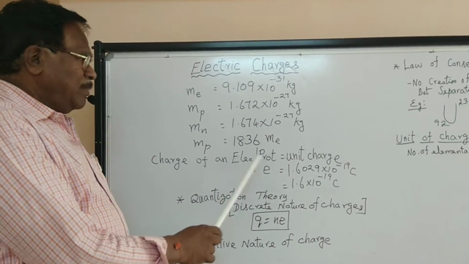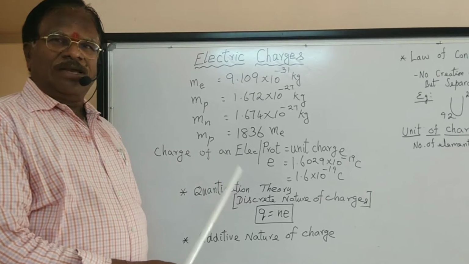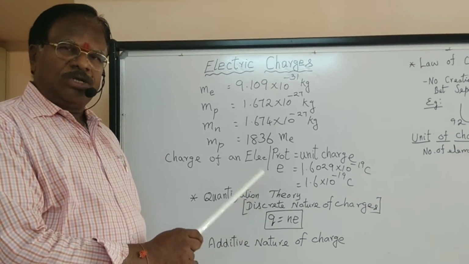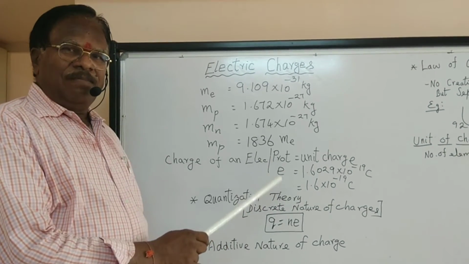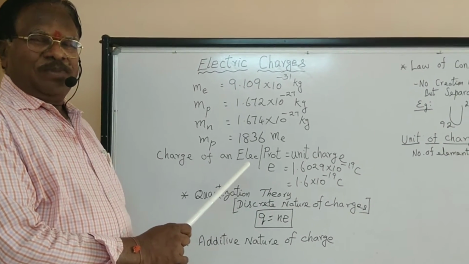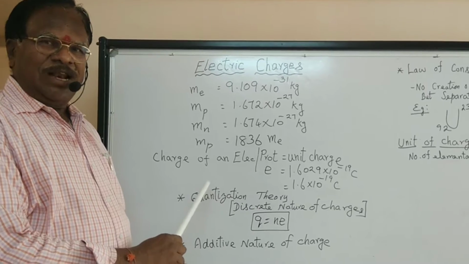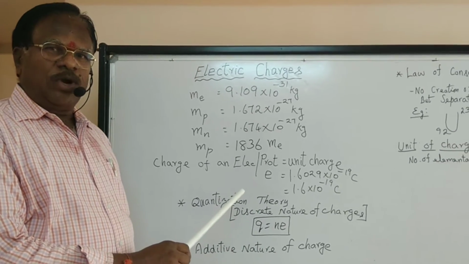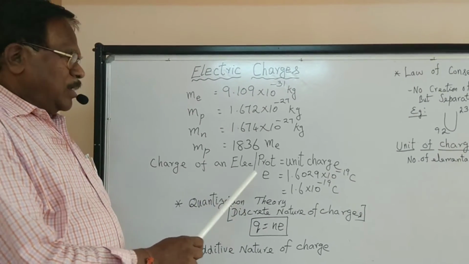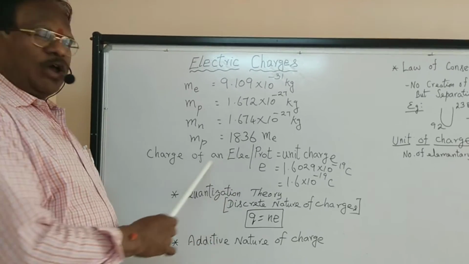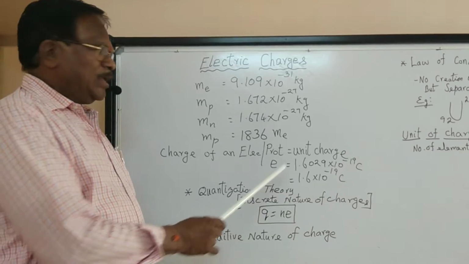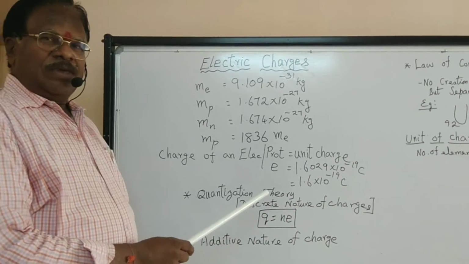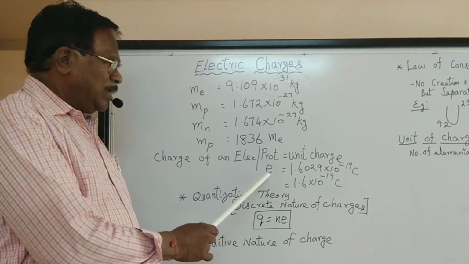I told you about elementary charge. Electron is elementary, proton is also elementary. Both have the same magnitude of charge. Only polarity differs. Electron is negative, whereas proton is positive. How much is the magnitude of each charge? It is called unit charge. Fundamentally, unit charge is denoted by the symbol small e.